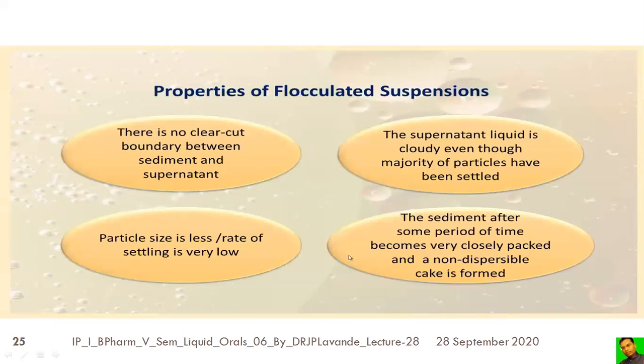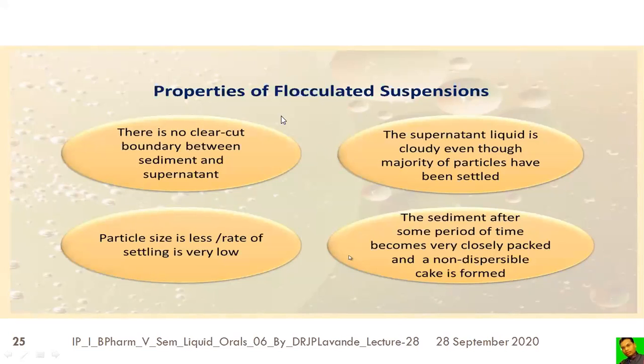So all these are the properties for the flocculated suspension. The particle size is small, the rate of settling is very low, and the supernatant liquid is cloudy even though the majority of the particles have settled. The sediment, after some period of time, will become very closely packed and a non-dispersible cake is formed.